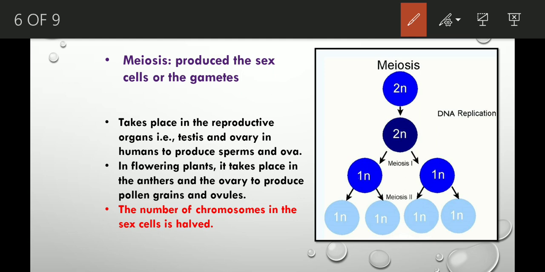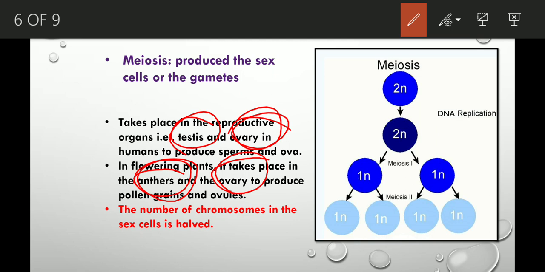In males, the testis is the reproductive organ in humans, and in females, the ovary. In flowering plants also, meiosis occurs in reproductive organs. Anthers are the reproductive organs of males and the ovary is the reproductive organ of the female flowering plant. So meiosis occurs in the reproductive organs to produce gametes or sex cells. Gametes means sperm in case of male and ova in case of female.